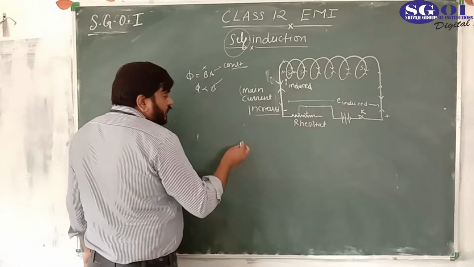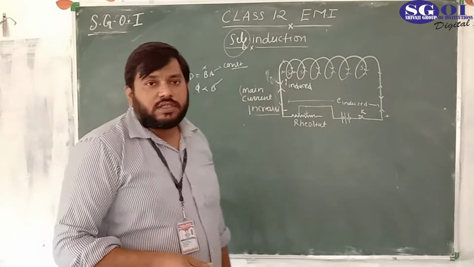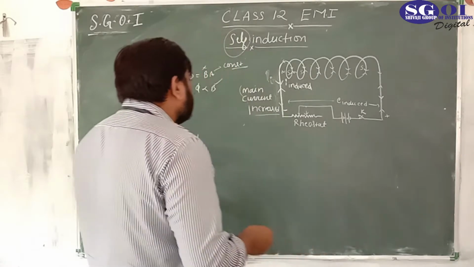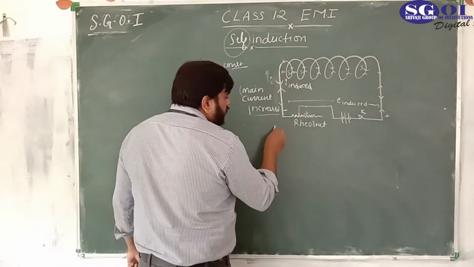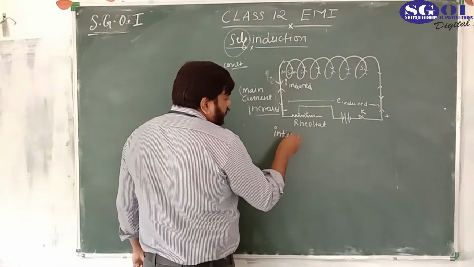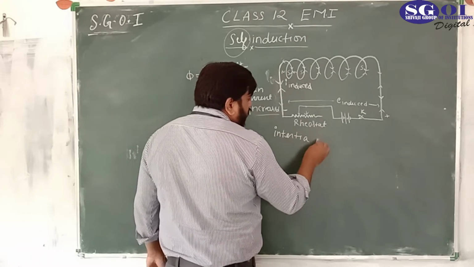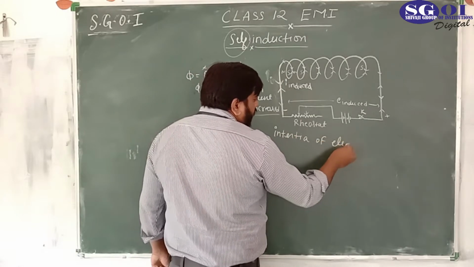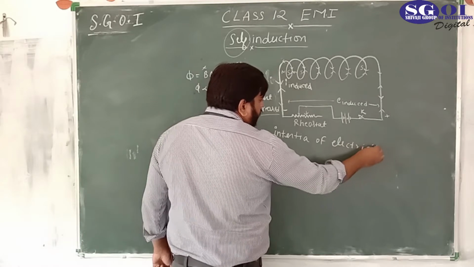Self-induction is also called inertia of electricity.